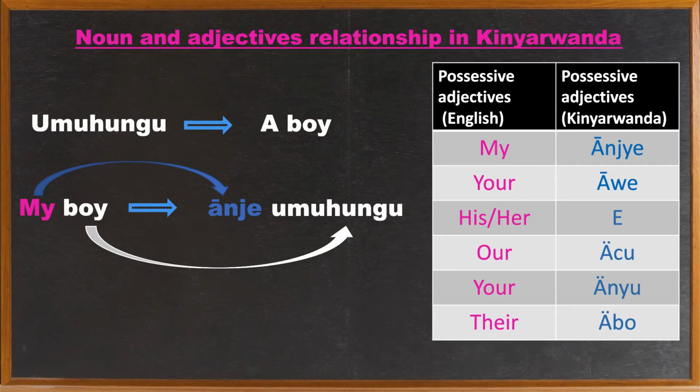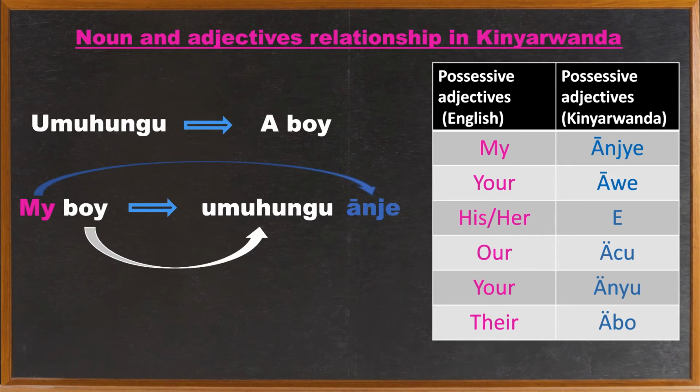So for us to have a correct structure, we have to reverse the order so that we start with a noun, in this case umuhungu, that means a boy, and anje, which is the possessive adjective corresponding to